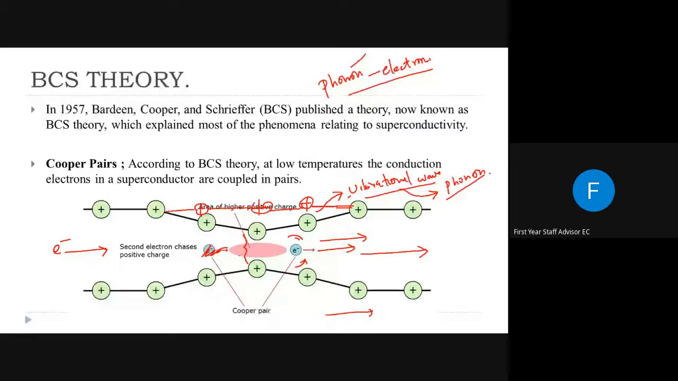But here, consider the first electron is moving, and at an instant its position is here. When a second electron is moving in the same direction, it gets attracted to this space, or this electron, due to this positively charged cloud.